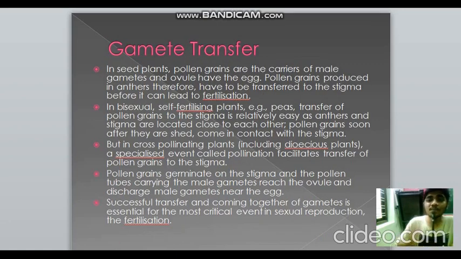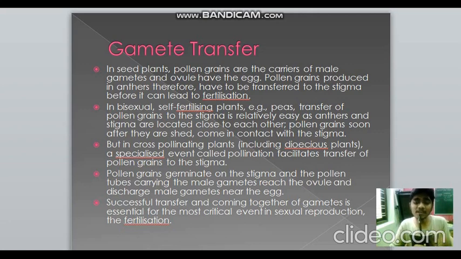In seed plants, pollen grains are the ones which carry the male gametes, and the ovule has the egg. They have to be transferred through the pollen tube to the ovule through a process known as pollination, and then it leads to fertilization. But if it's self-fertilizing, like bisexual, where both male and female are present on the same plant, then it's relatively easy. As anthers and stigma are very close, they can easily undergo fertilization and gamete transfer. All those processes are pretty easy.